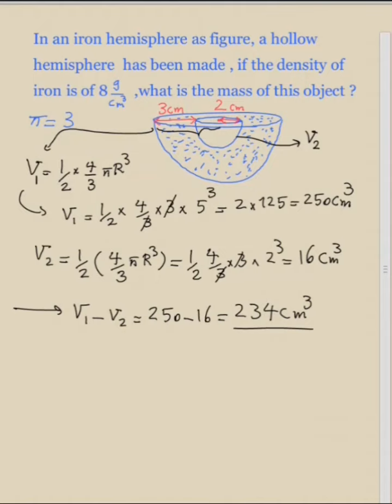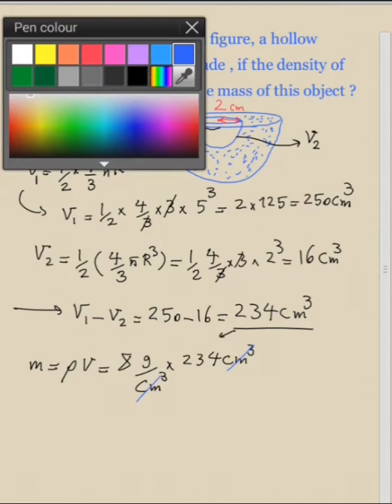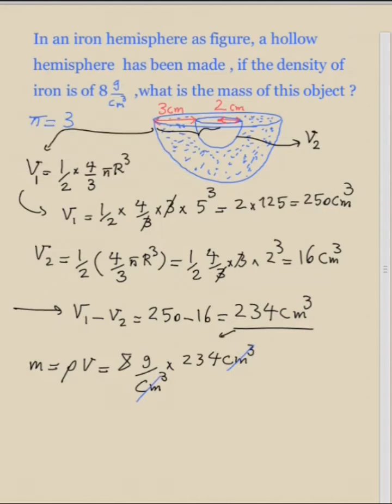The question wants us to calculate the mass of this object. And we know that the mass is equal to density times volume. So we have the density, which is 8 grams per centimeter cubed, times the volume of this object, which is 234 centimeters cubed. As you see, centimeters cubed cancel from top and bottom. And the final answer, if you multiply these two terms, is